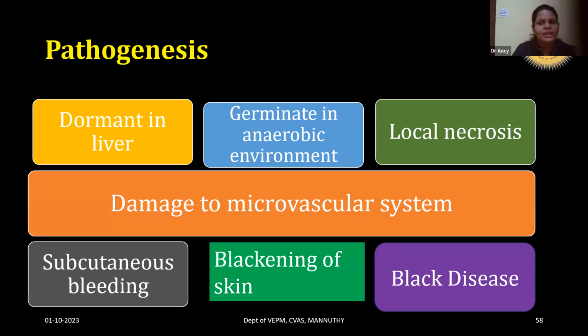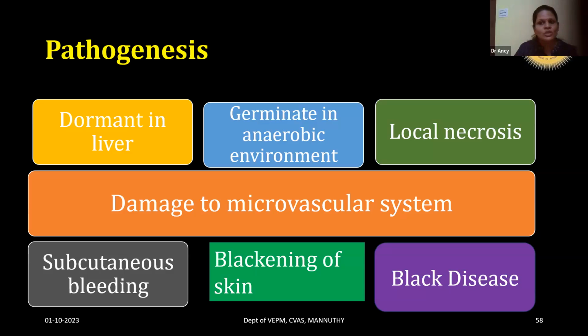And the sporulated spores are seen within the Kupffer cells. They germinate in an anaerobic environment. The anaerobic environment is created by the liver flukes that cause injury in the liver. When we attempt liver biopsy, there can be injury, and due to any other infectious diseases, injury can occur in the liver. And whenever there is an anaerobic environment, there is germination of this Clostridium novyi organism, which causes local necrosis and widespread damage to the microvascular system.